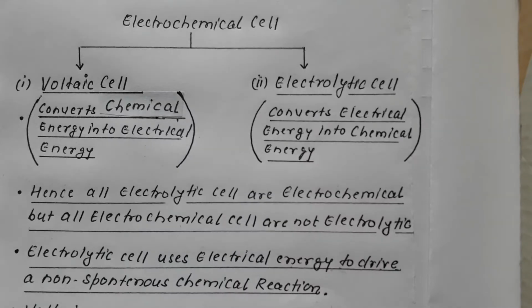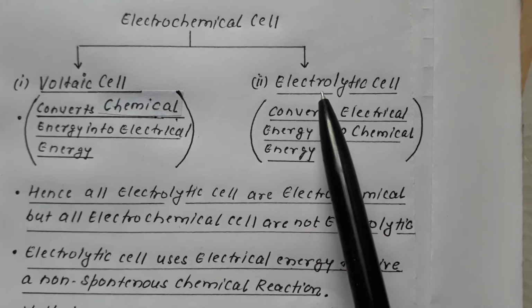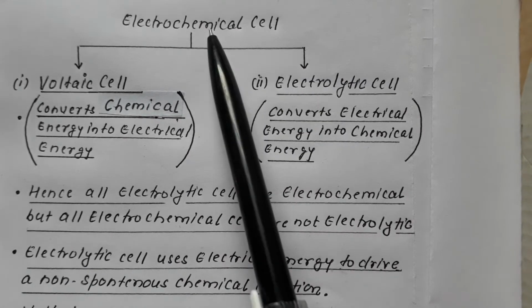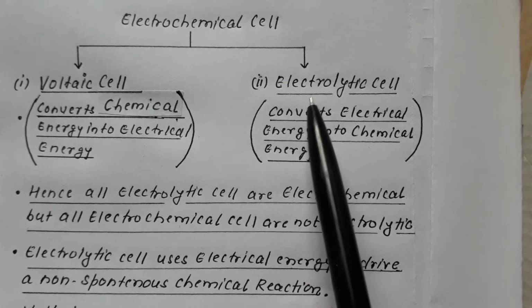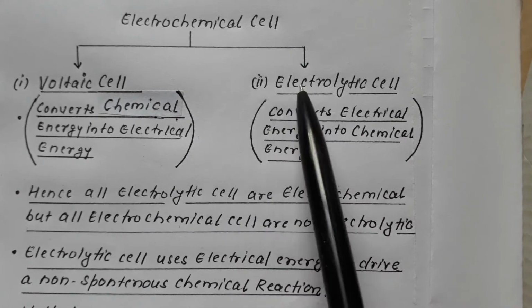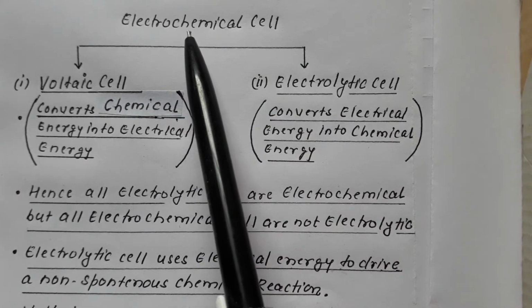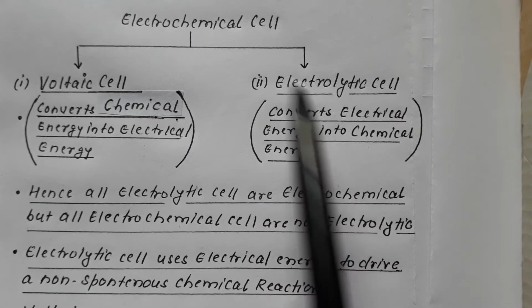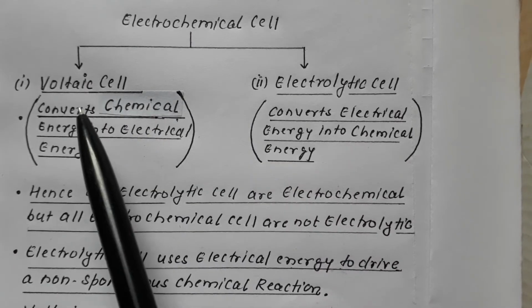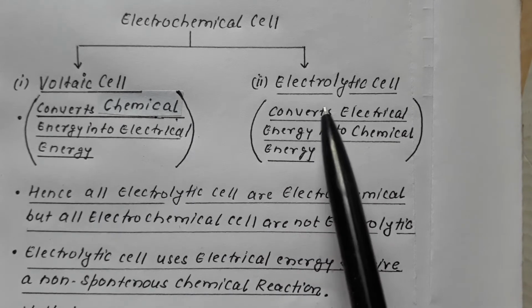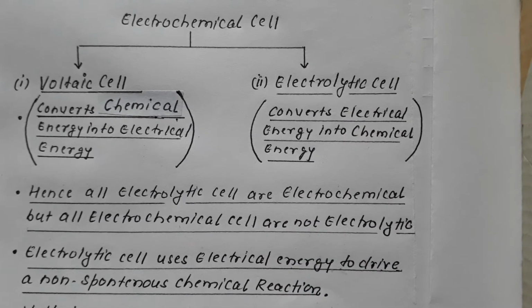Hence we can say that all electrolytic cells are electrochemical, but all electrochemical cells are not electrolytic, because electrochemical cells are divided into two: voltaic or galvanic cells, and electrolytic cells.